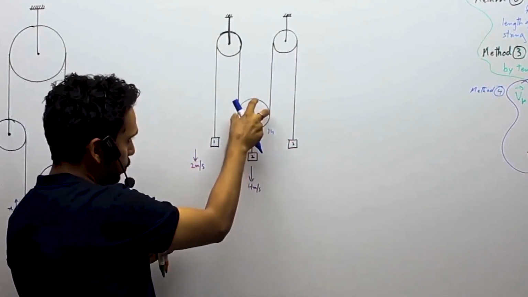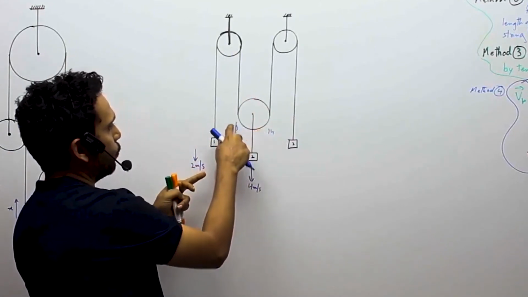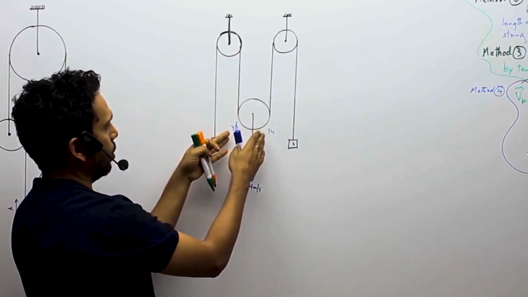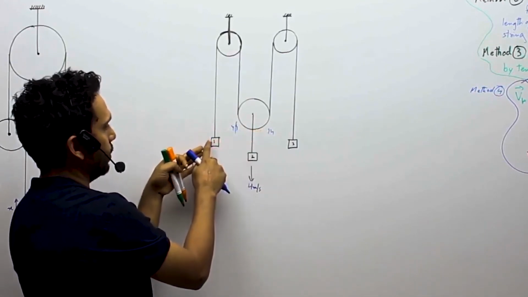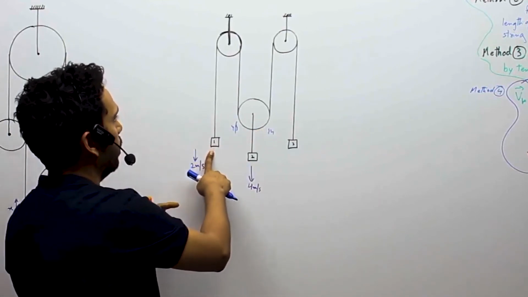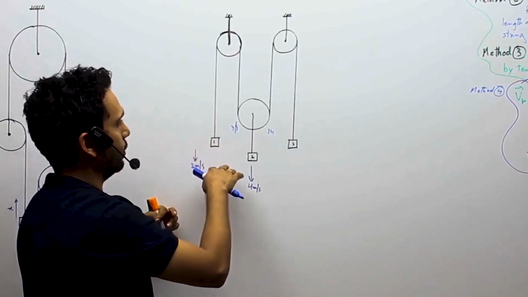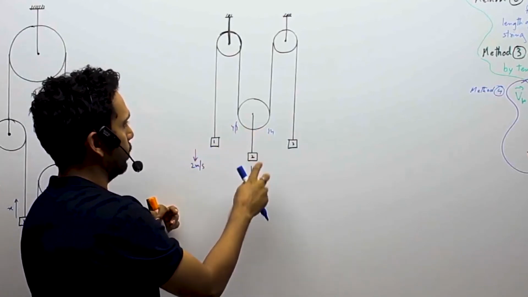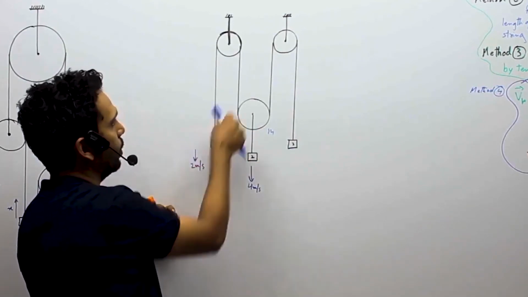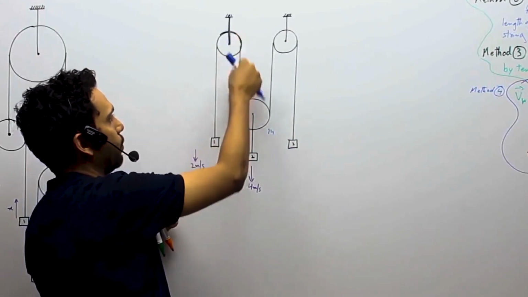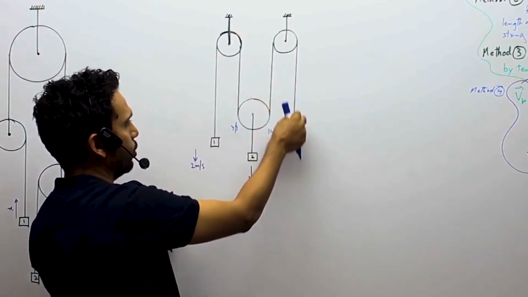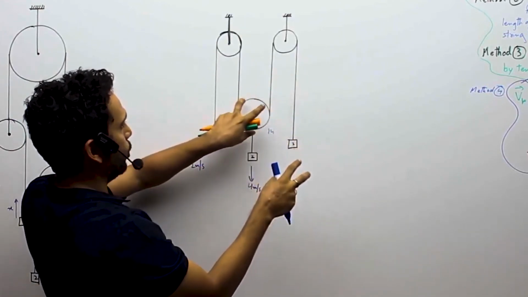So if I have pulled this 4 down, then I've got 4 extra string on both sides. So let us see whether anybody is supplying the string or not. So this guy is not supplying the string. This guy is in fact pulling it down. It is pulling this mass down and it is reducing the string. So who is going to supply all those string? So if this pulls down, this end is pulled down by 2, you need to have 2 going up. You have to have 2 extra string coming from somewhere. So this guy is going to do that. I've made this pulley stationary.